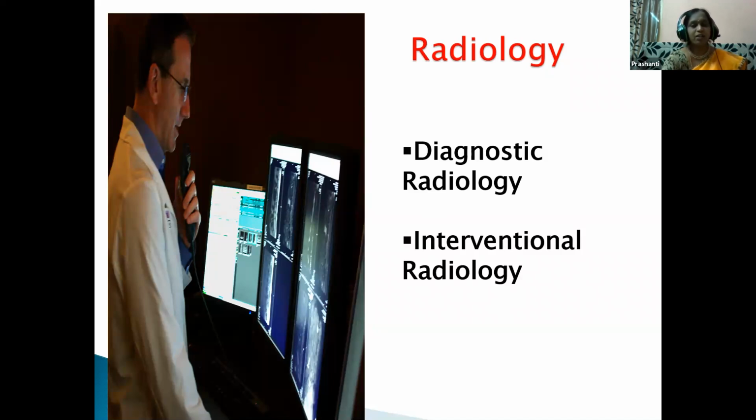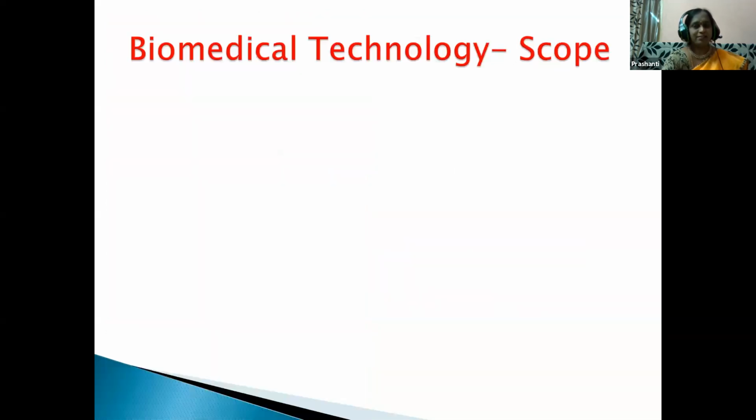Interventional radiology means not only taking the diagnosis by images like X-ray and MRI, but he also does small surgeries, which is called interventional radiology. For example, to treat cancer and also to clear blockages in the arteries, etc. So radiology is emitting radiations to diagnose and treat diseases. What is biomedical technology? It is the application of engineering, that is technology, in all living organisms.